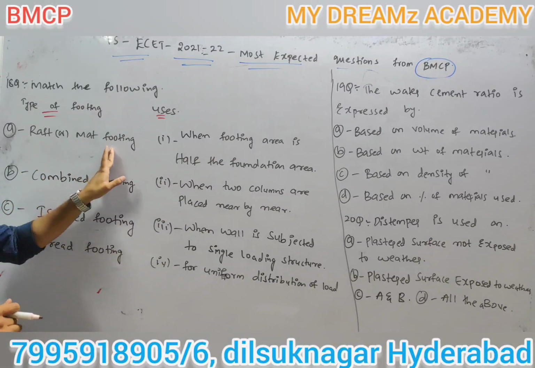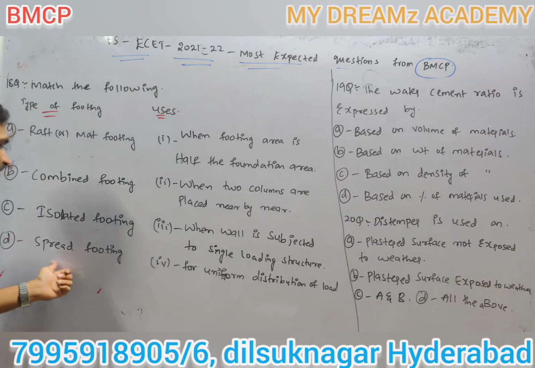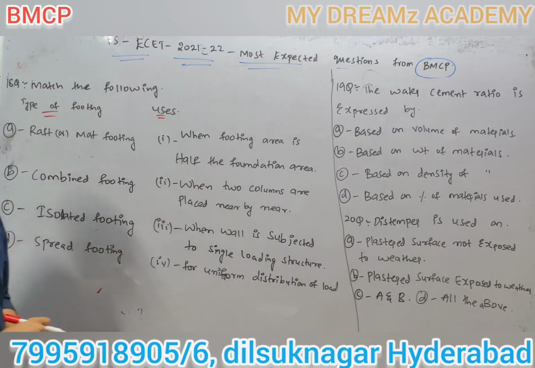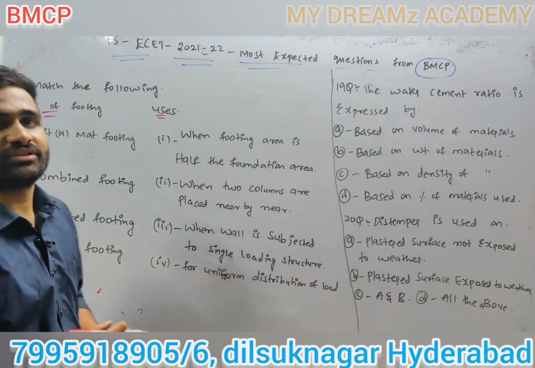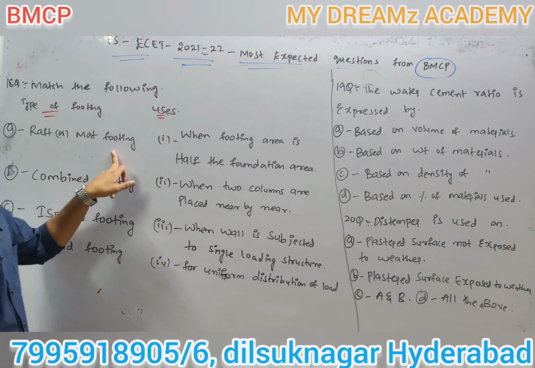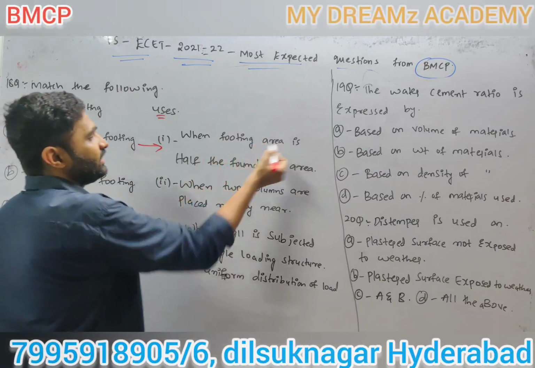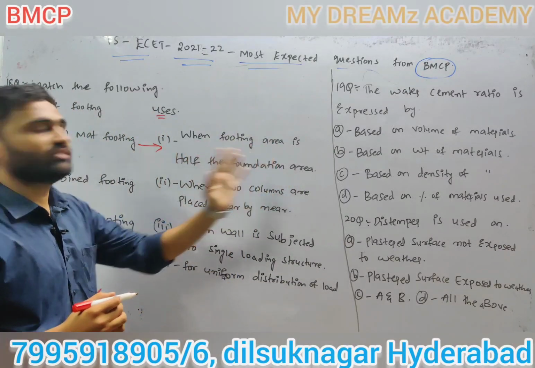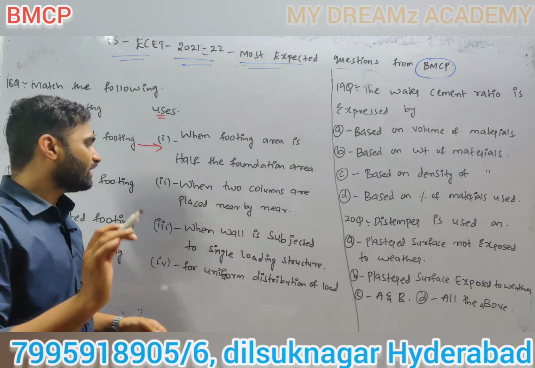The types are raft or mat footing, combined footing, isolated footing, and spread footing. In match the following, if we match two answers correctly, 90% you will get the answer. First, raft or mat footing: when the footing area is large relative to the foundation area, we use raft or mat footing.